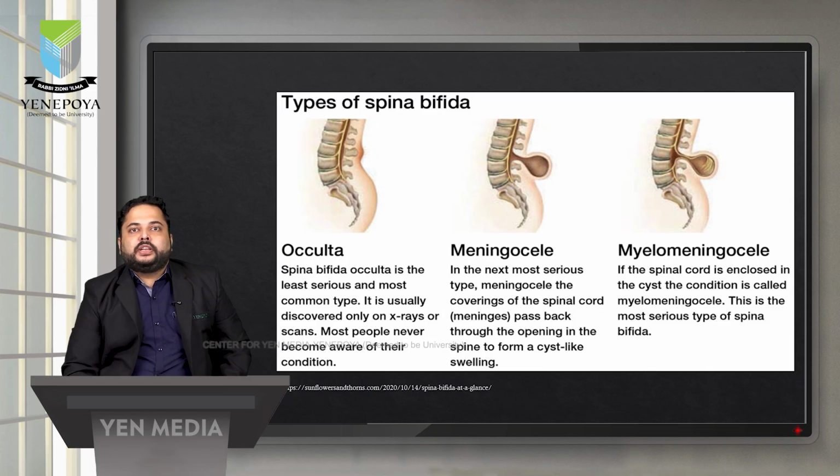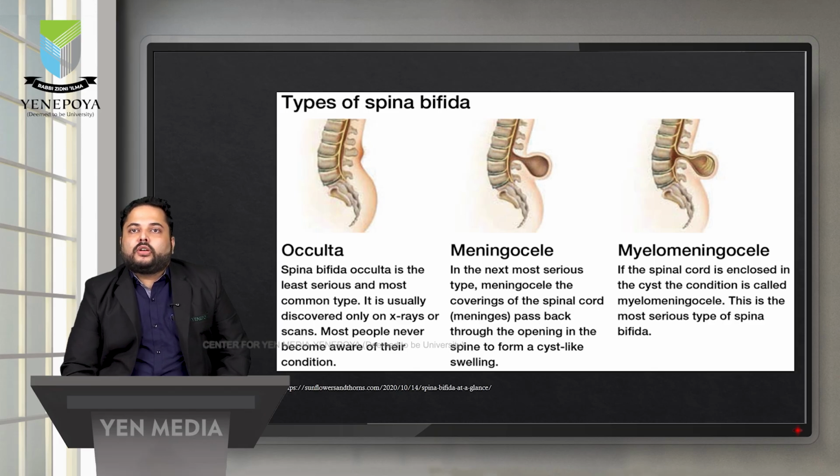The second is the meningocele and the myelomeningocele. These two are the classification of spina bifida cystica, so there is a cyst-like formation in both of these. Meningocele is a serious condition. As the name signifies, there are protruding meninges outside the vertebral column. This can be seen as a cyst-like swelling, and is often visible through MRI or even CT scans in certain stages. The third is the most severe form, also called myelomeningocele.